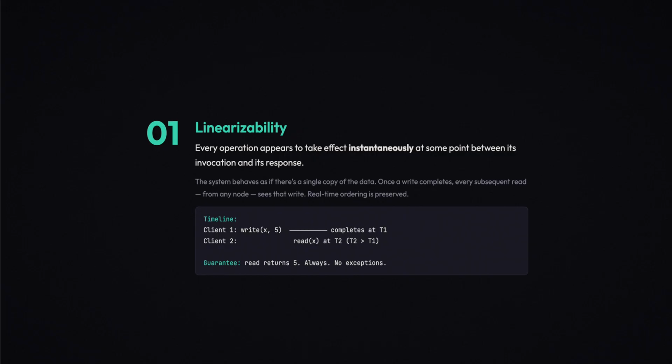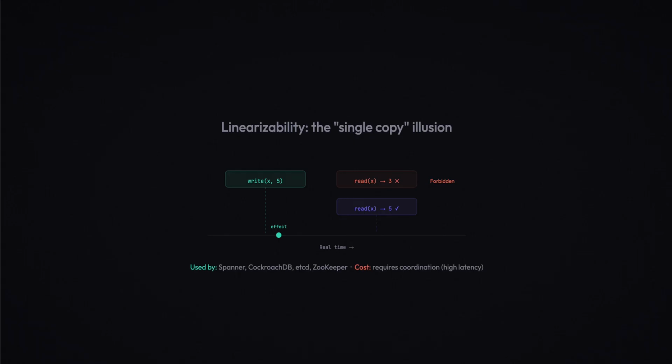Even though there are many replicas across many machines, from the client's perspective, it looks like one machine with one copy. If client 1 writes x equals 5 and gets a confirmation, and then client 2 reads x, even from a different node, client 2 must see 5, not 3, not null, 5 or an error. This is sometimes called the single copy illusion.